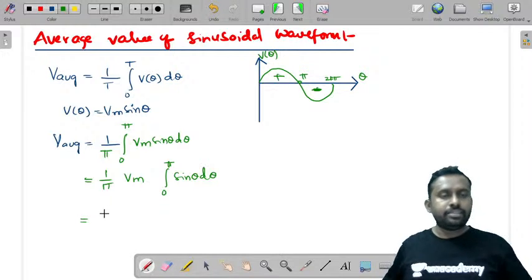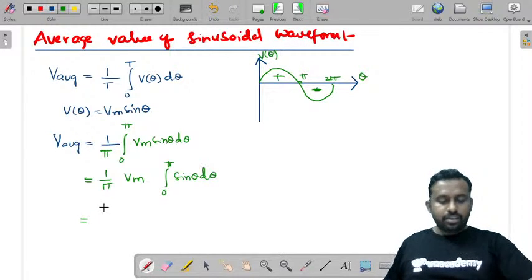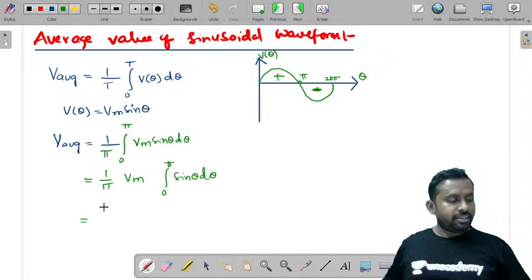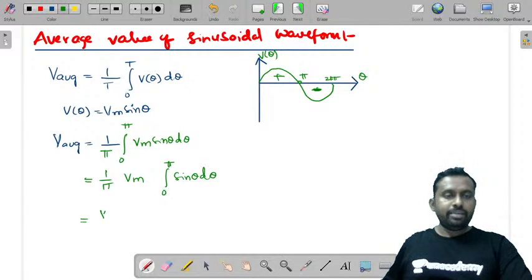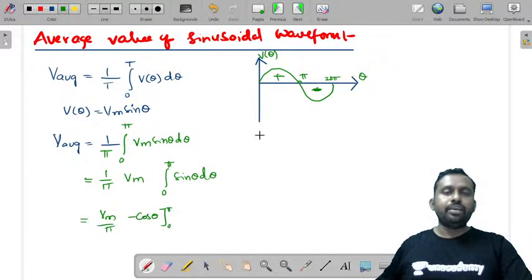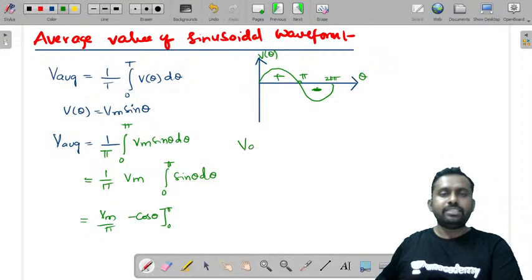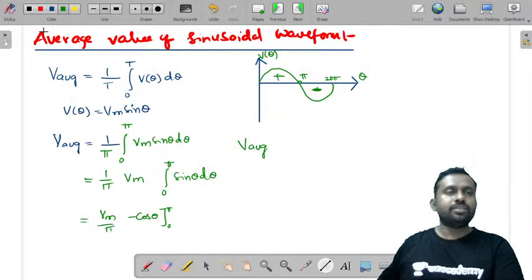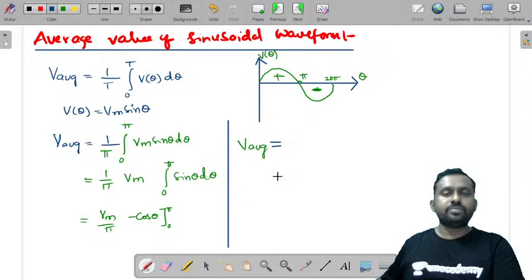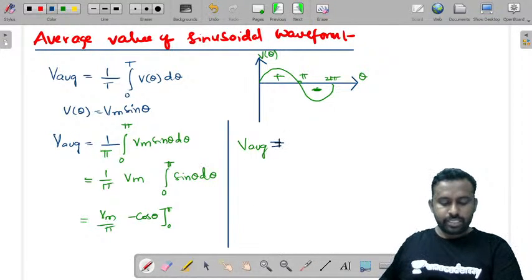I want at least one of you to tell me the answer for the average value. So Vm by pi, what is the integral of sine theta? It is minus cos theta from 0 to pi. So that is the V average value. Hi sir, good evening.